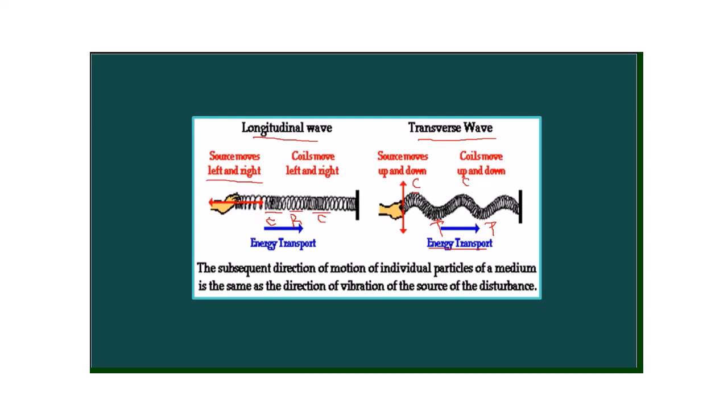In the longitudinal wave, the regions of compressions are the regions where the density of the medium is high and therefore the pressure is also high, and hence the volume is less. On the other hand, the regions of rarefactions are the regions where the density as well as pressure of the medium is low, but the volume is more. No such variation is observed in case of a transverse wave.